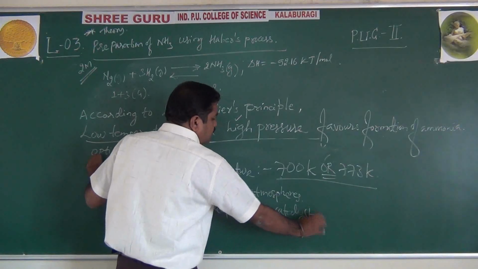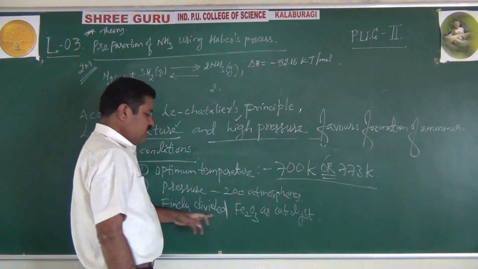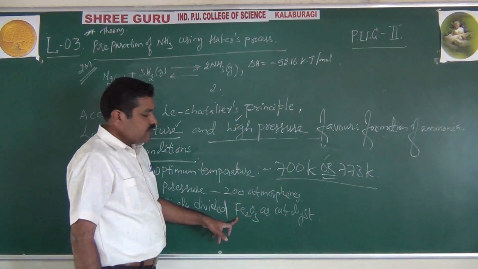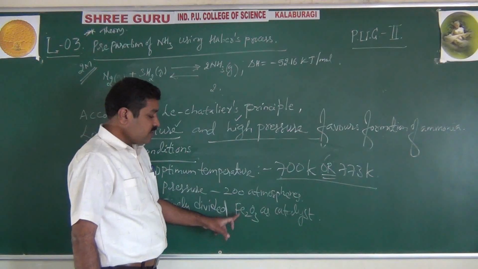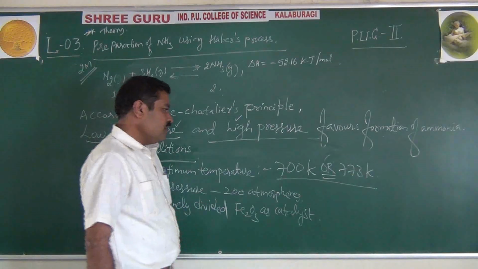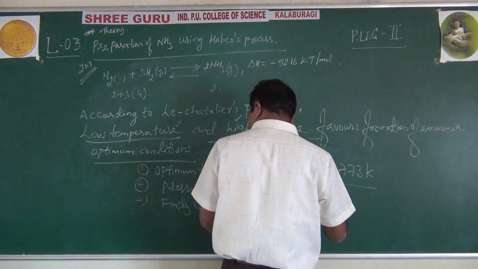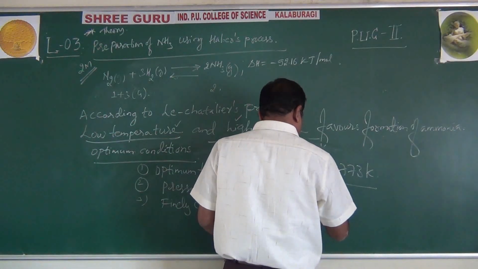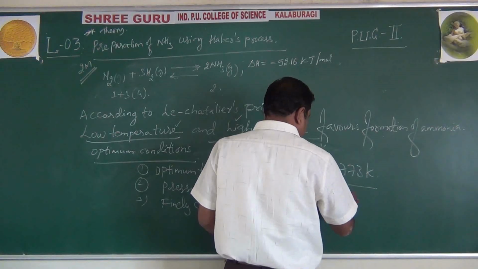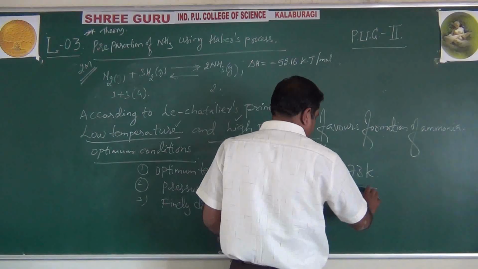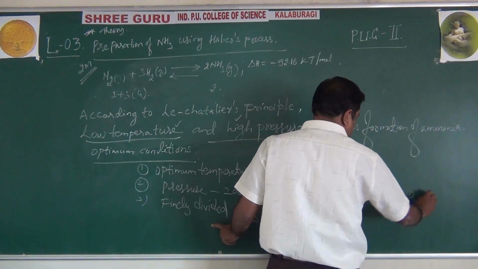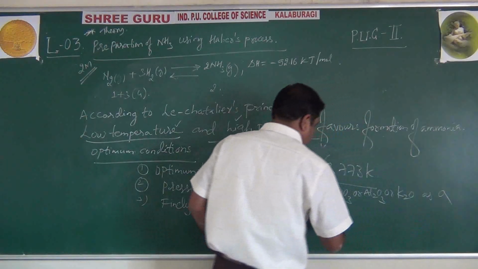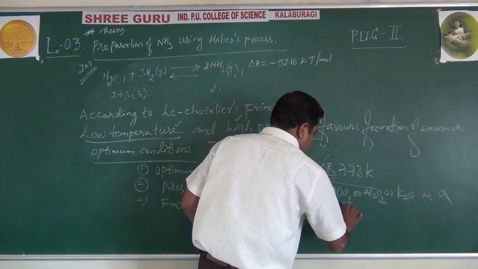Okay, we can also sometimes write it as finely divided iron powder or ferric oxide. These are written according to your NCERT textbook. Okay, for 3 terms. Then even along with this, fourth one, molybdenum oxide or aluminium oxide or potassium oxide as a catalytic promoter.